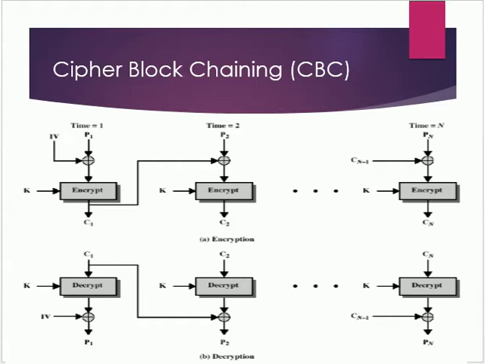Now when we are decrypting the ciphertext, first of all C1, that is the first block ciphertext, is decrypted with key K and then it is combined with the initial vector to get P1. Now for the second block, the ciphertext is decrypted with key K and then it is combined with the ciphertext of the first block, and the resultant that we get is the plain text of the second block.